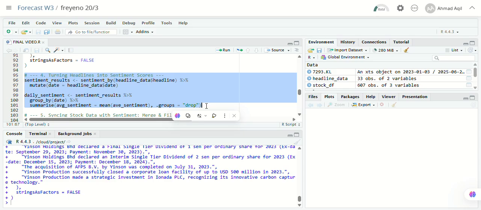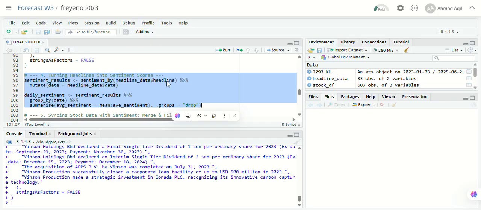This is where we transform human language into numbers, a core part of the sentiment analysis project. I will use the sentimentr package to analyze the tone of each headline. This package works by assigning a numeric score to every sentence based on the presence of positive or negative word, punctuation, and context. For example, a headline like Yinson secured 300 million US dollar investment would likely get a positive score, while something like Yinson profit dropped to 22% would receive a negative score.